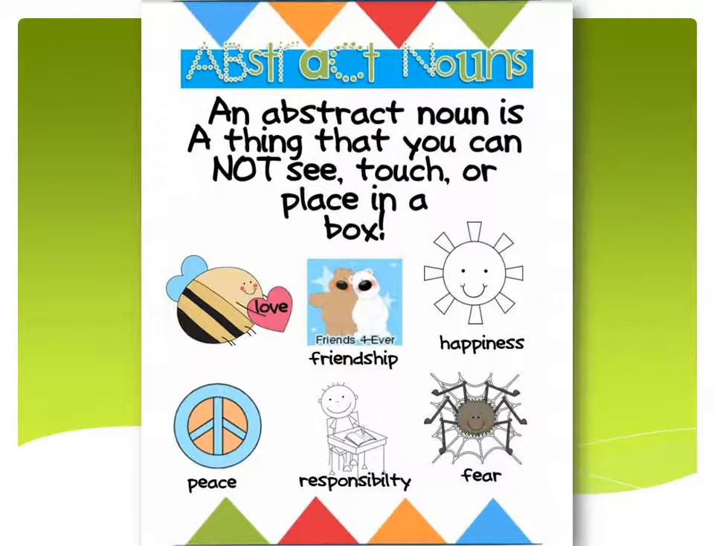See this chart of abstract noun. An abstract noun is a thing that you cannot see, touch, or place in a box. So all the things that you cannot see with your eyes, cannot touch with your hands, and cannot keep in a box, they all will come in the category of abstract noun. Like love, friendship, happiness, peace, responsibility, fear. All these things that you can feel are abstract nouns.